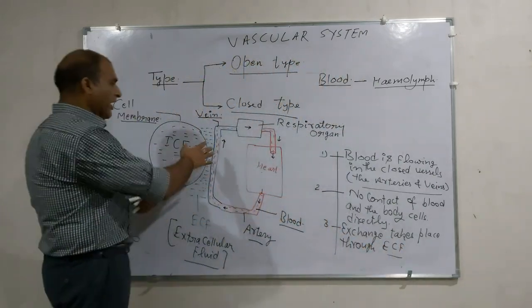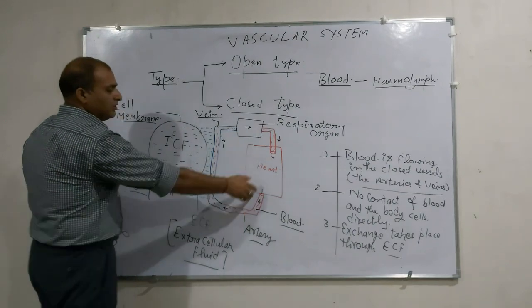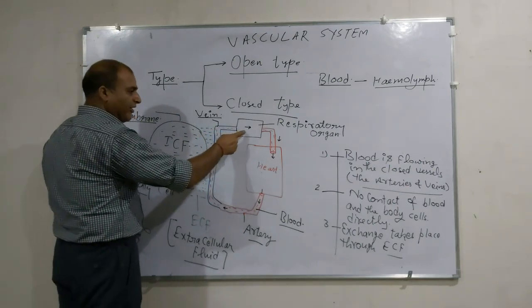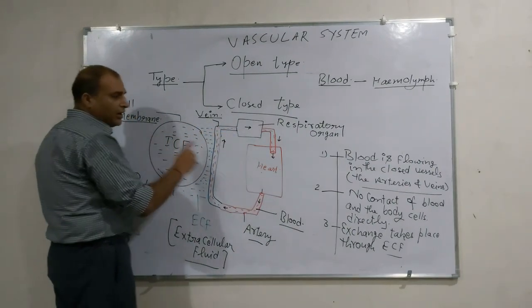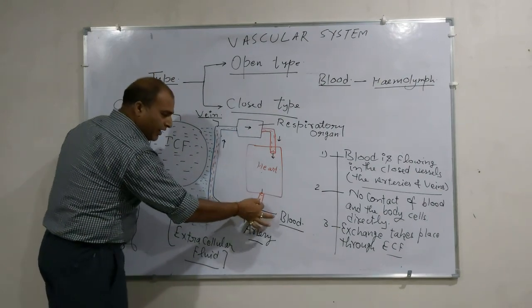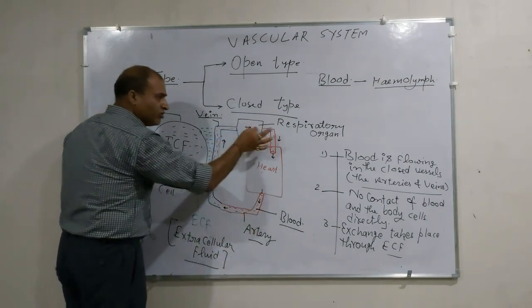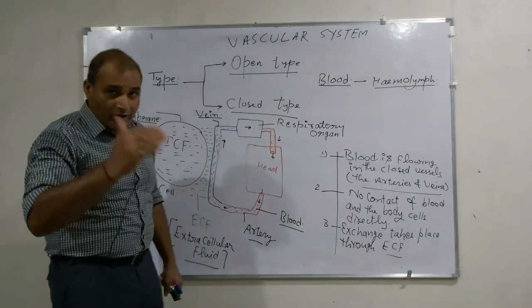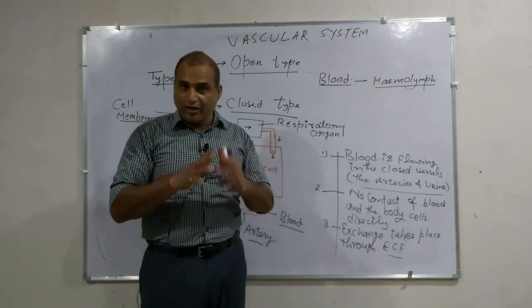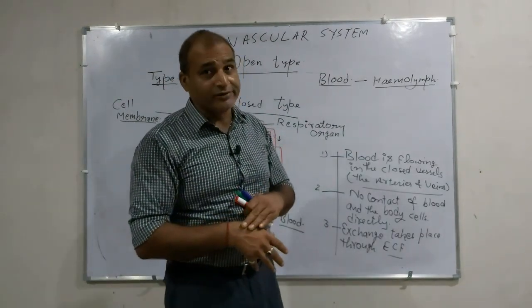As you can see here in the diagram, this one is the heart, this is the blood vessel, this one is the respiratory organ, this one is the body cell. Now here you can see the blood is circulating in the closed vessels only. It is not coming out leaving the blood vessel. There is no direct contact of the body cell with the blood.